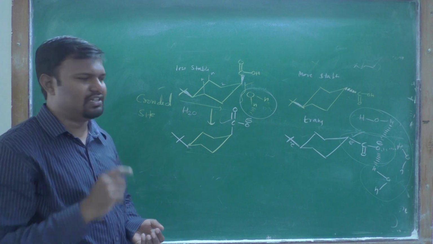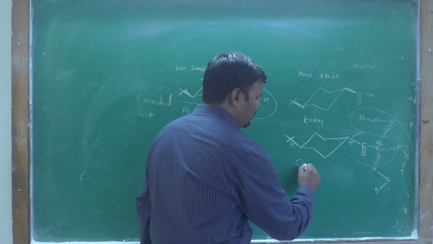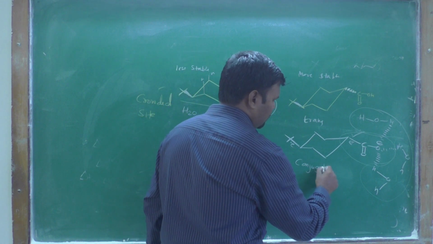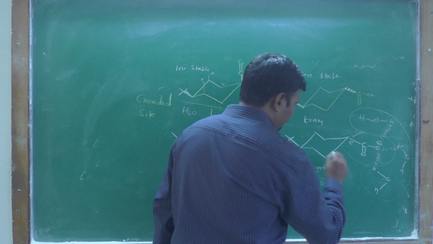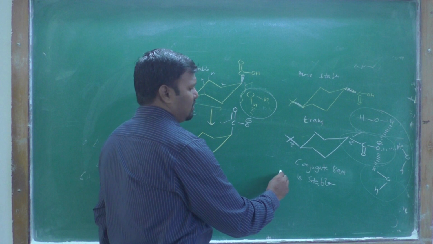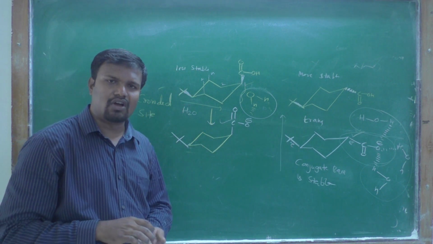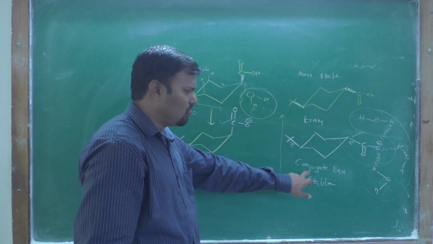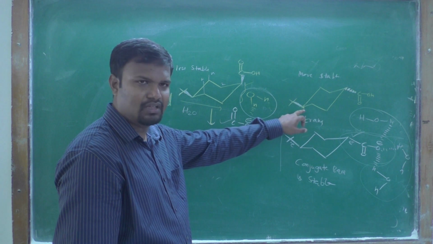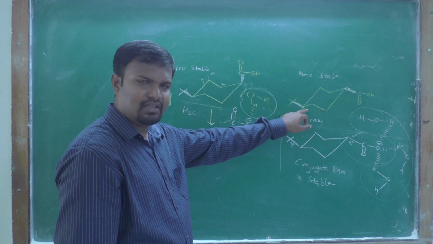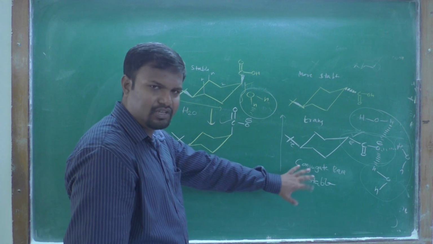We previously discussed that when the conjugate base is stable, then the acid of that conjugate base is a strong acid because its conjugate base is stable.